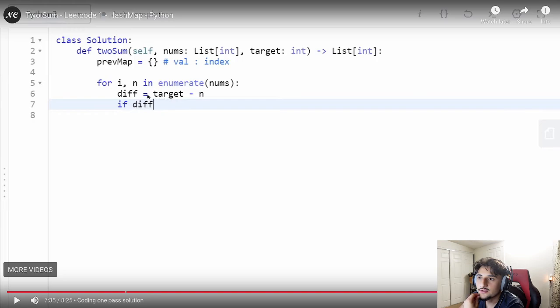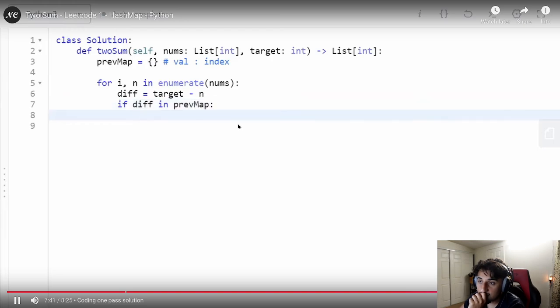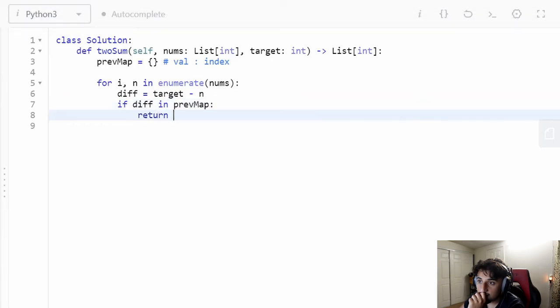Fine. If diff, so diff equals target minus n. Right, that's what he did over there. If it's already in there, return I and n. Else, add it onto there. If it is, then we can return the solution, which is going to be a pair I and n.